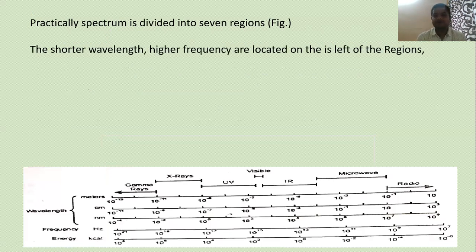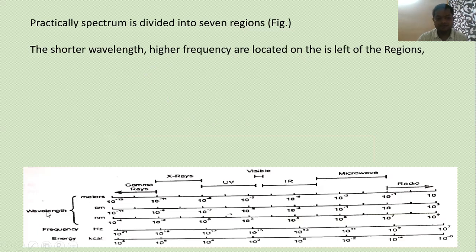From equation 1.3, frequency is inversely proportional to wavelength. That means higher frequency gives lower or shorter wavelength, and higher wavelength gives lower frequency. So the shorter wavelengths, with higher frequency, are located on the left side of the chart.